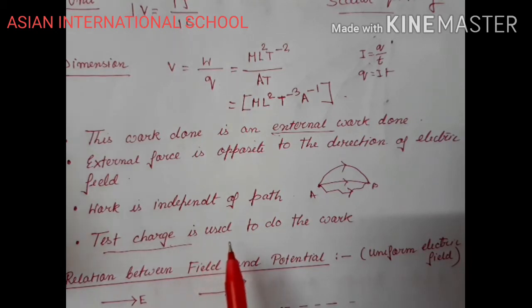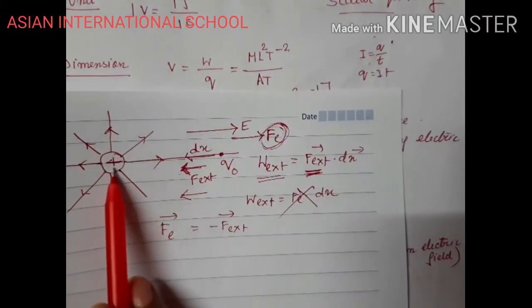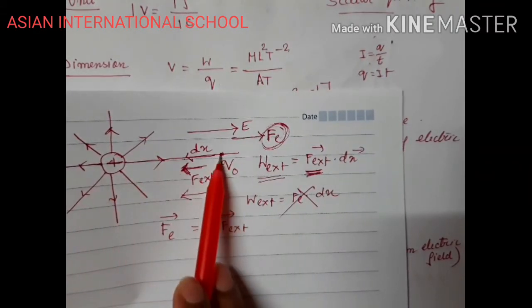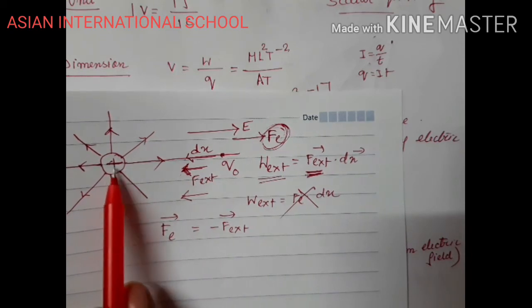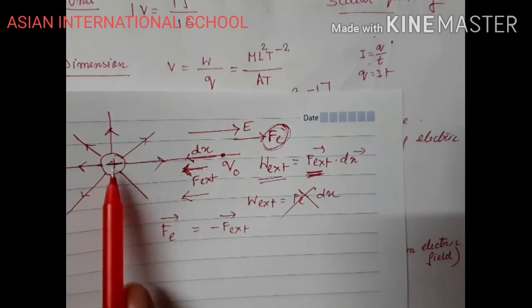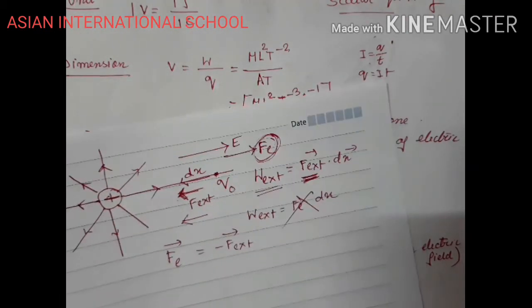So when you bring a test charge in the field of a source charge, it has no electric field of its own, and no variation of the electric field of the source charge will take place. So we are doing work on a test charge.